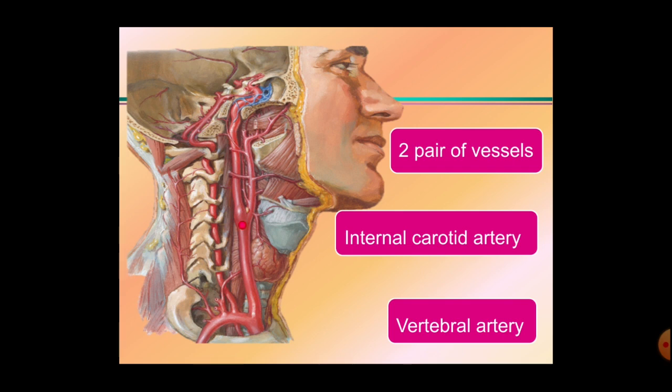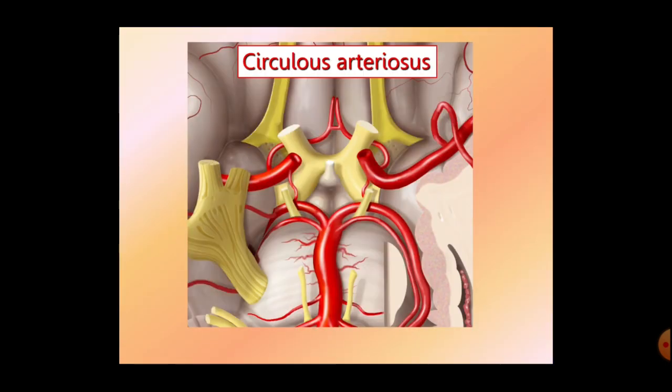Okay, so here this is the internal carotid artery and this is the vertebral artery. Both the pairs enter within the cranial cavity and in the interpeduncular fossa they form a circular arterial channel called the circulus arteriosus.